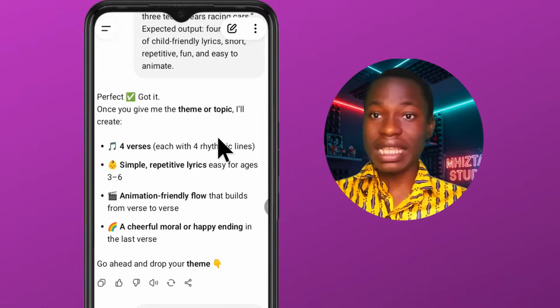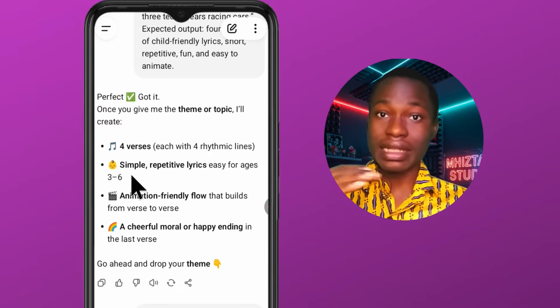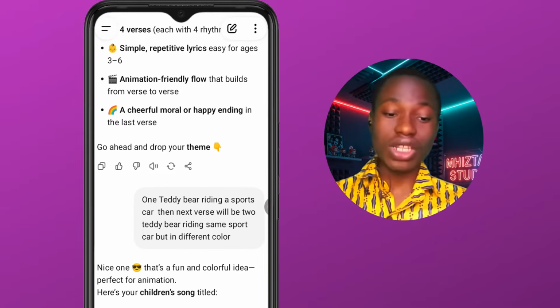Now, here's the response that it gave me. Once you give me the theme or the topic, I will create a 4-verse, which is exactly what I instructed it earlier, and then simple repetitive lyrics, easy for ages 3 to 6. That shows you that it actually understands what I told it in the early prompt. Now, after that, I will tell it the topic I want to create.